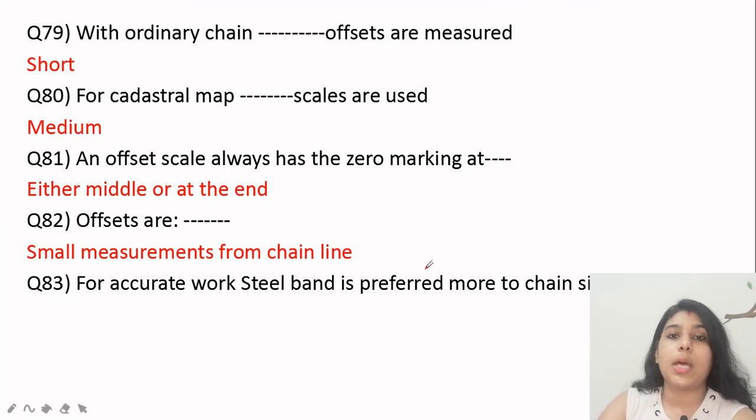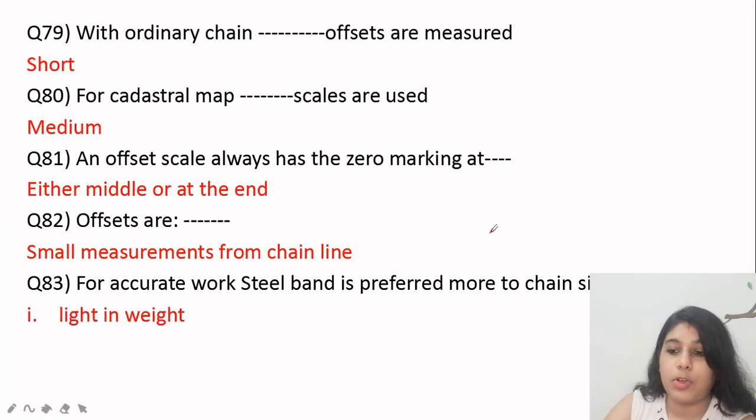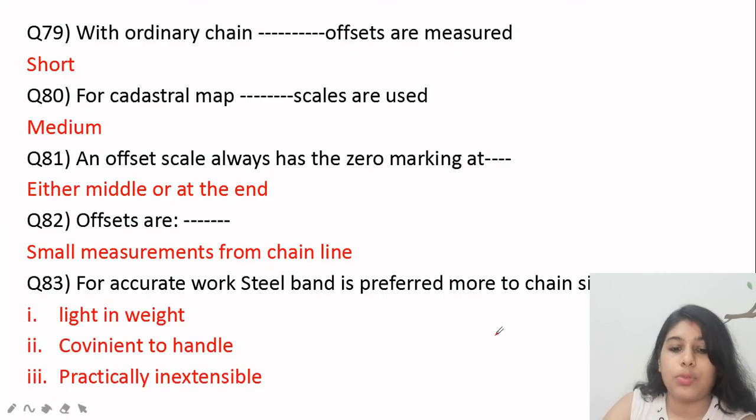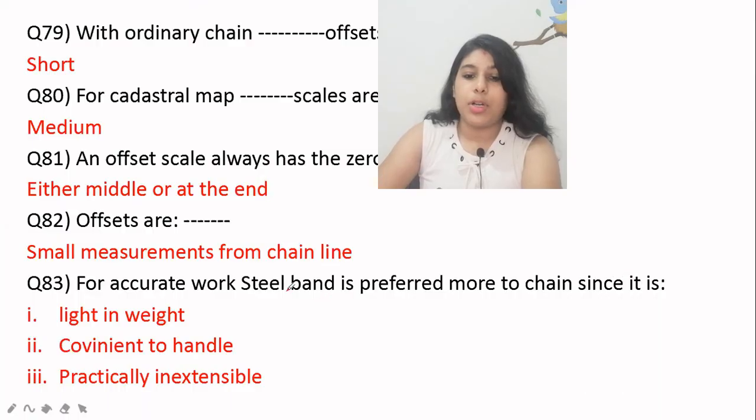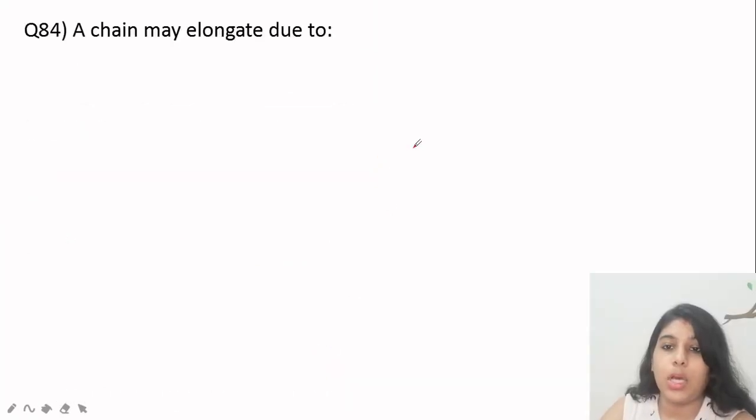Before, we have studied offsets are perpendicular measurements. So depending upon the option you have to select. That's why I have given many related options. For accurate work, steel band is preferred more to chain. What is the peculiarity of it? Steel band is preferred more because of its light weight, it is convenient to handle, and it is practically inextensible. Next question, a chain may elongate due to the opening up of the rings.